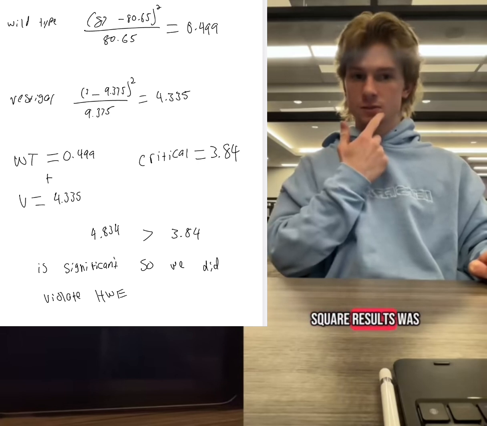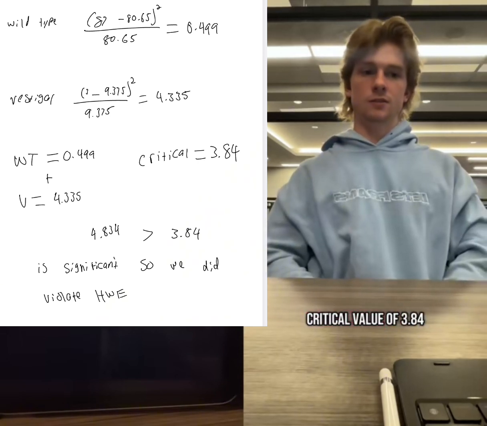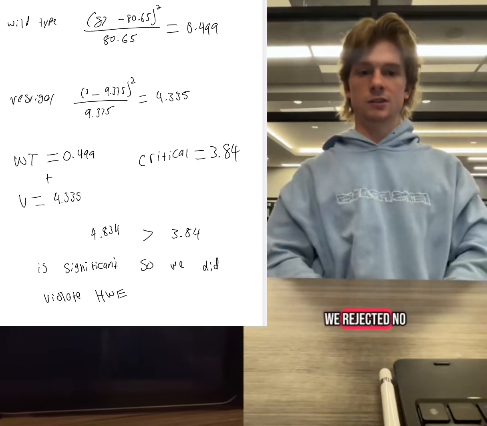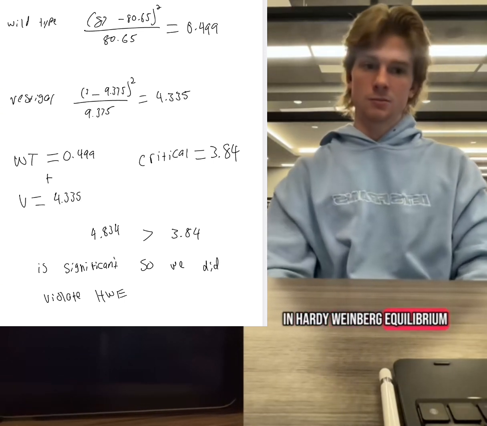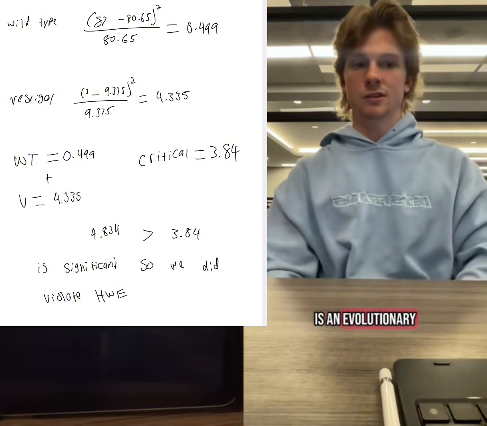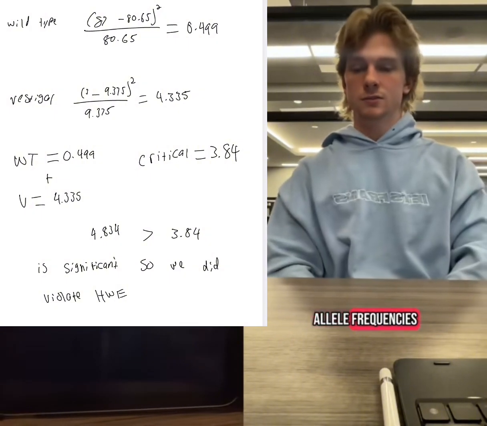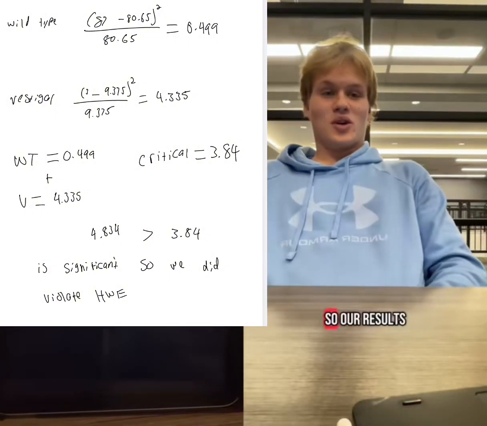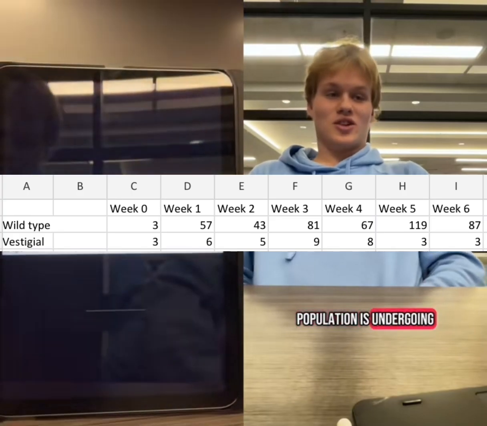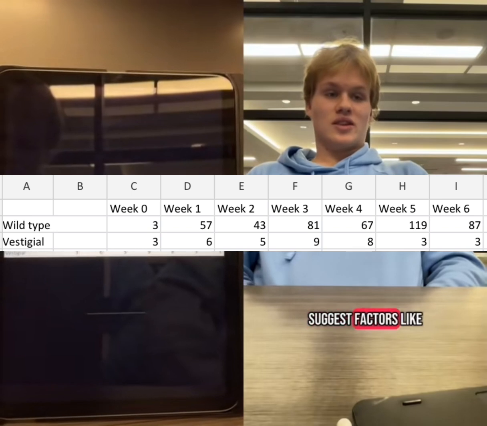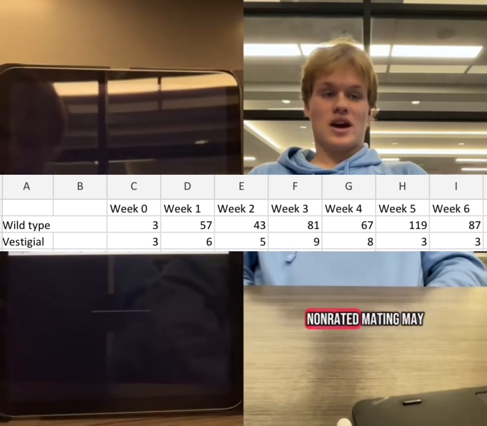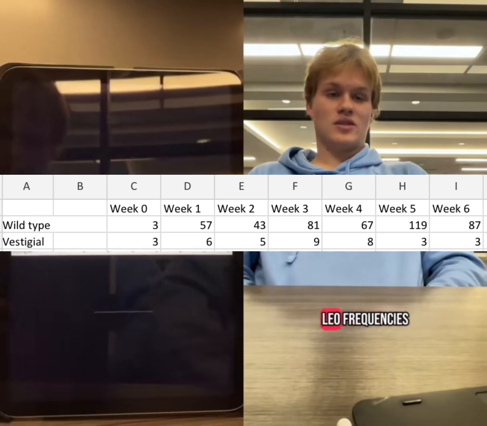Since our chi-squared result was greater than the critical value of 3.84, we reject the null hypothesis. This means that the population is not in Hardy-Weinberg equilibrium and that there is an evolutionary force influencing allele frequencies. So our results indicate that this population is undergoing evolutionary changes, and the significant chi-square results suggest factors like natural selection, genetic drift, or non-random mating may be influencing allele frequencies.